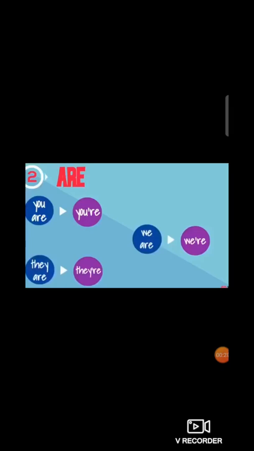So here it will be they're. We are. So students, the short form of this word will be we apostrophe R-E. Can you observe students? So here the word will be we're, right?